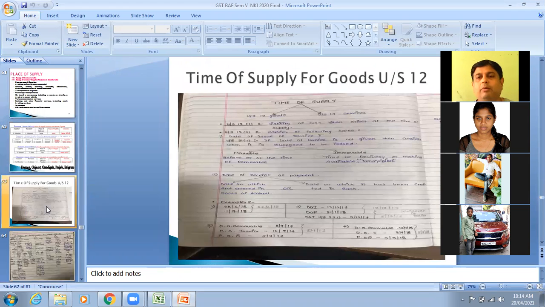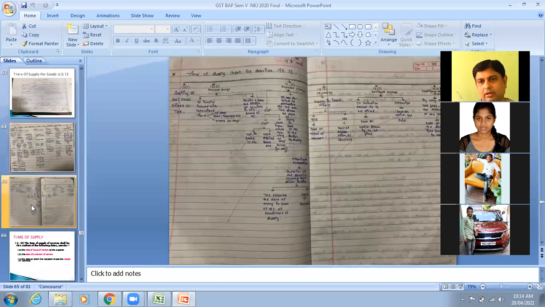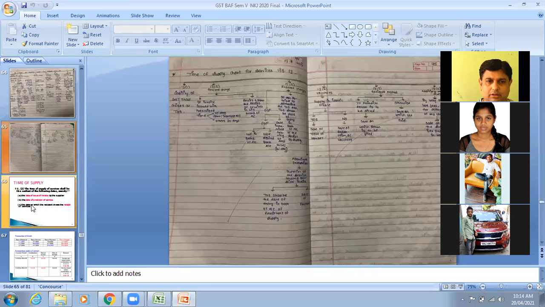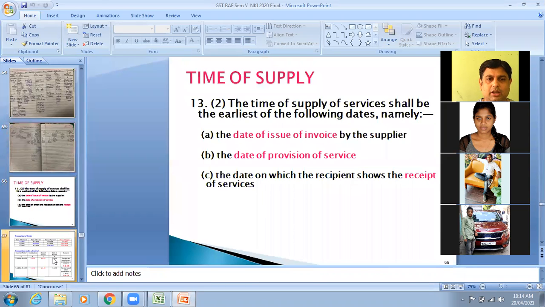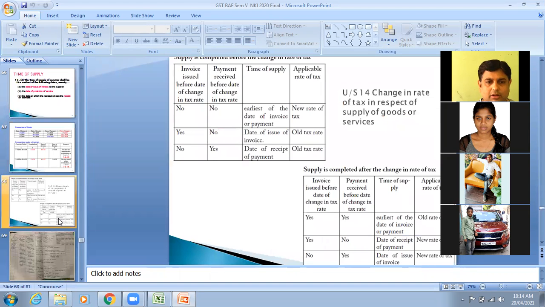And then again, we went back to our journey on CGST Act, and we started with section 12 because 11th was the last section of exemption which we have studied. Then in 12 we dealt with supply of goods, all subsections 12.1 to 12.6, then 13.1 to 13.6, which is talking about services, time of supply for services. We did numerous illustrations based on that.